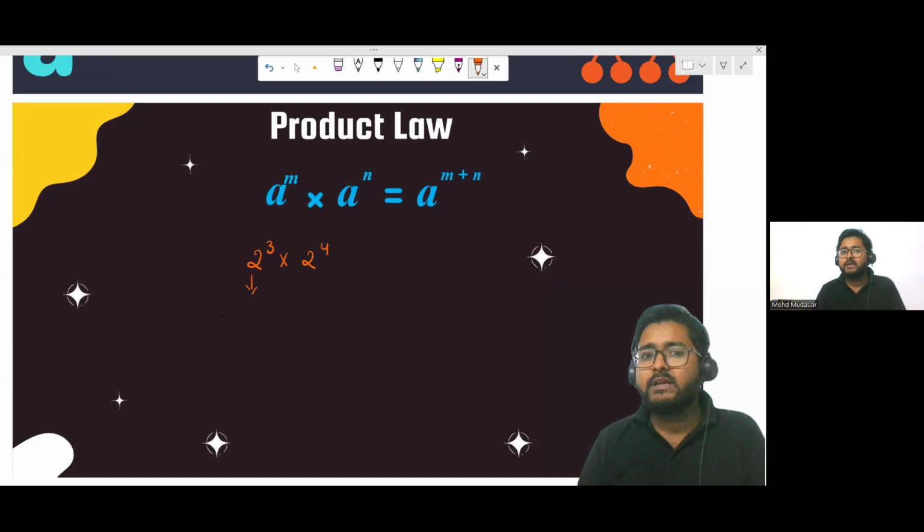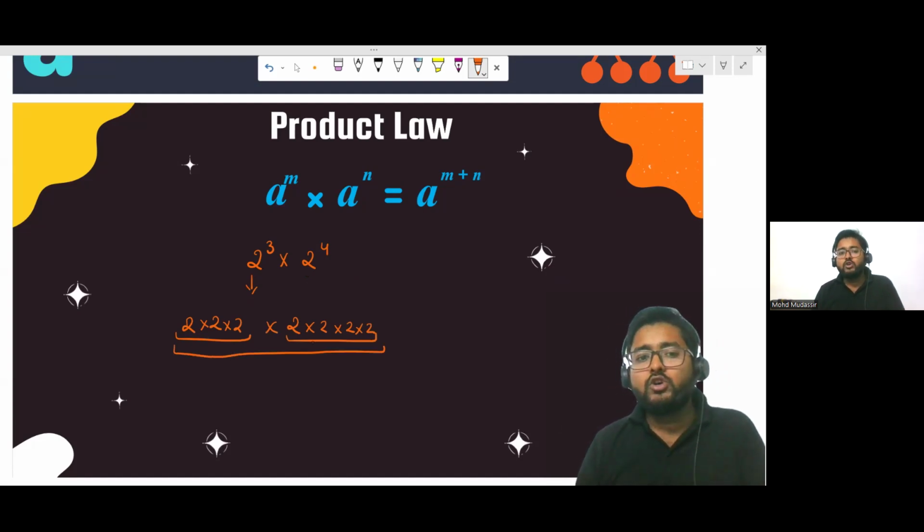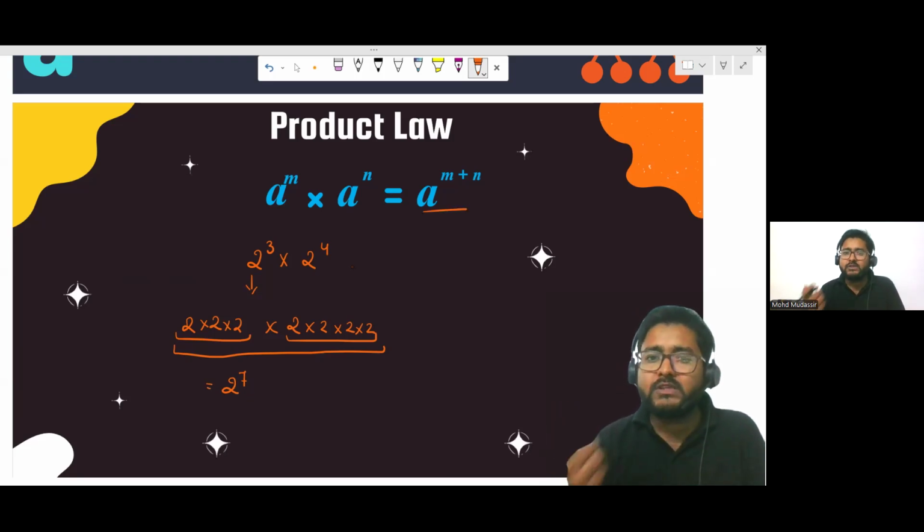You can write in expanded form 2 to the power 3 as 2 times 2 times 2. Then you can write 2 to the power 4 as 2 times 2 times 2 times 2. And when you observe the complete row, 1, 2, 3, 4, 5, 6, 7, how many times do you have 2? You have 2 seven times, so 2 to the power 7, correct? But if you use this law directly, you can solve in just a few seconds, right?